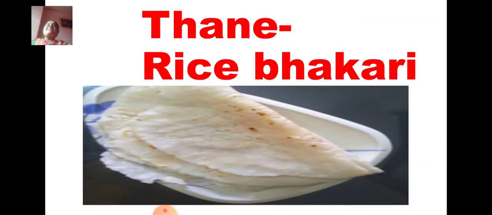First one obviously is Thane, because we live in Thane, we should know what our famous food item is, and it is rice bhakri. Many people in Thane have rice bhakri every day during their lunch and dinner. So it is one of the famous food items of Thane. You live in Thane, so you should know about Thane. What is the famous food item of Thane? It is rice bhakri. I have given the picture also so that you can understand it better.